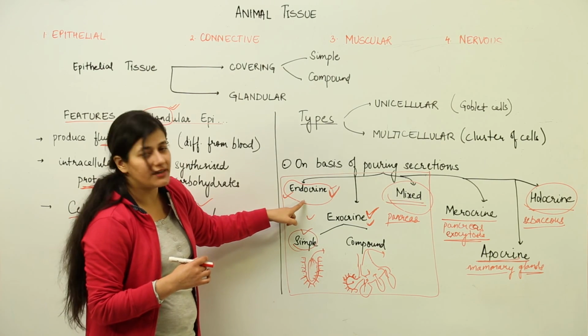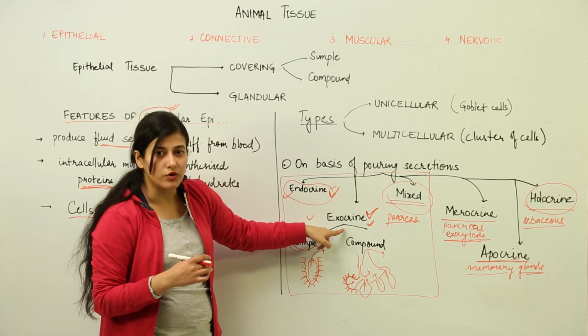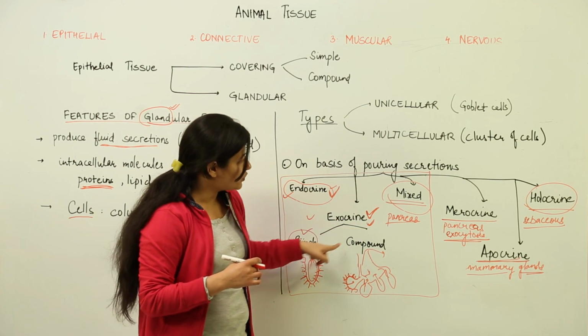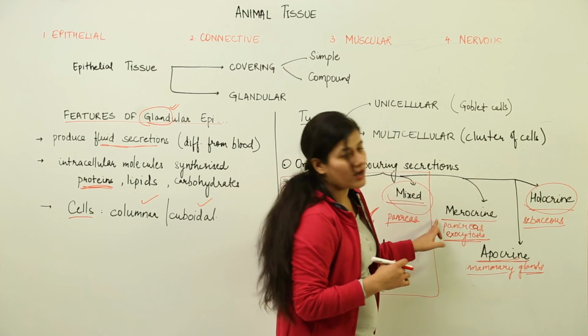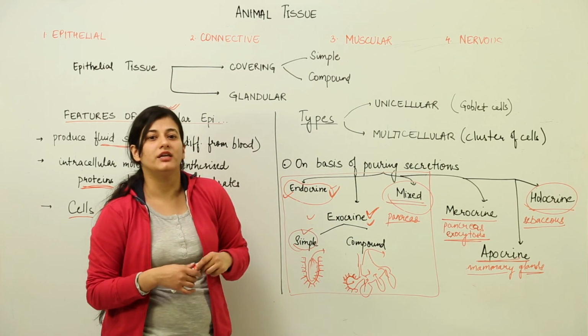Endocrine glands are the entire system in our body, the hormonal system. Exocrine glands play an important role in our digestion. Mixed glands, of course, would be present in both the cases, and these glands are an important part of our body's physiology, and all this is an important epithelial tissue.